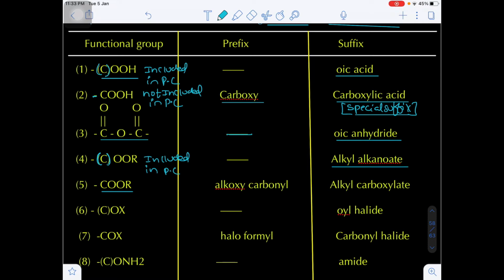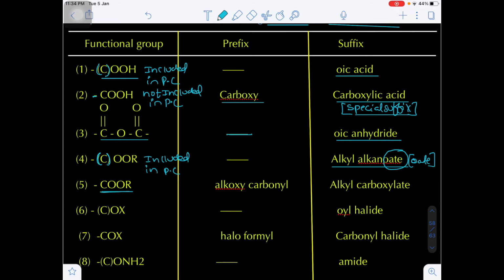Alkyl alkanoate. Otherwise we can simply say the IUPAC name. In the IUPAC name the secondary suffix of ester will be oate, and the total name of the organic compound will be alkyl alkanoate, but we have to remember the oate, the secondary suffix of ester, when the carbon of the ester functional group is included in the parent chain.